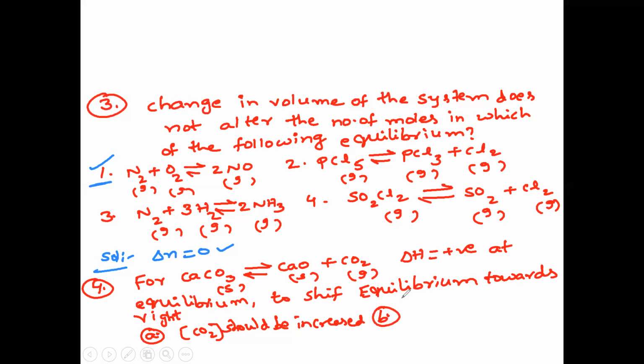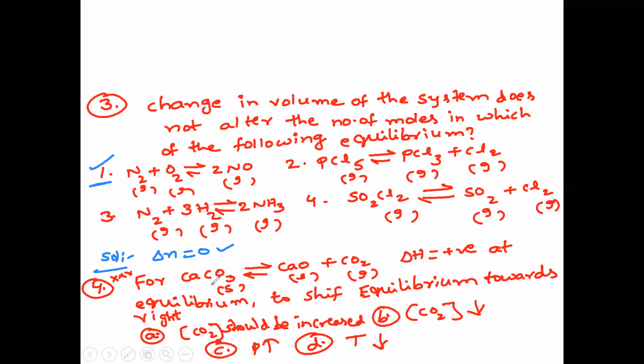Option B, the concentration of carbon dioxide should be decreased. I'm writing with an arrow mark, please try to understand. Then option C, pressure should increase. Then option D, temperature should decrease. Now, they have given all the 4 factors. So this question is very, very important as they've given all the 4 factors. So which is the right factor we have to identify. So for this, how to solve this question, I'll tell you.